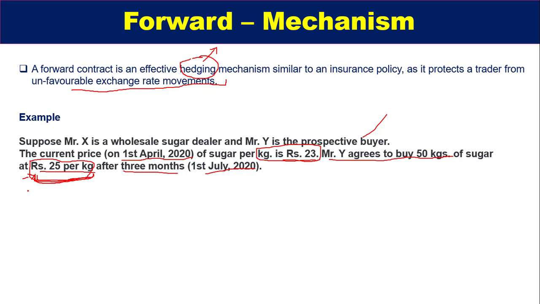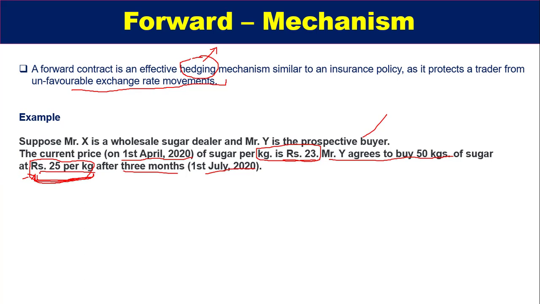So the price will be decided in a way that it will be a win-win situation for both, the buyer and the purchaser, so there will not be a major loss to any particular party. That's why this type of pricing will be decided.